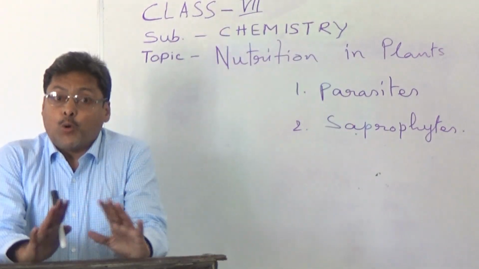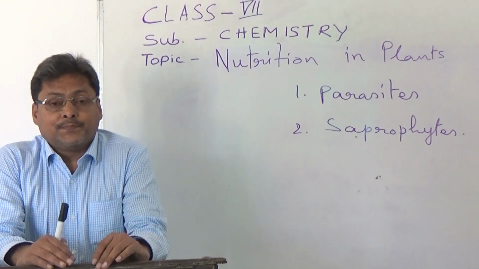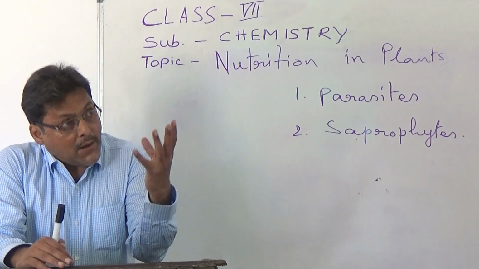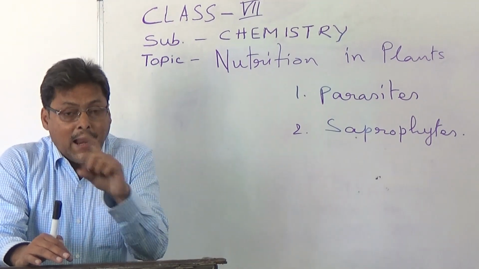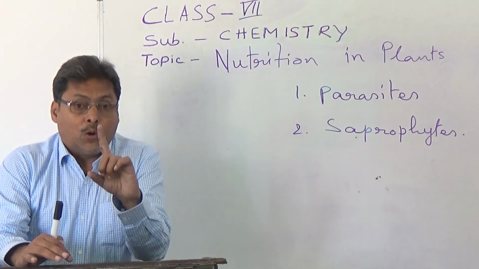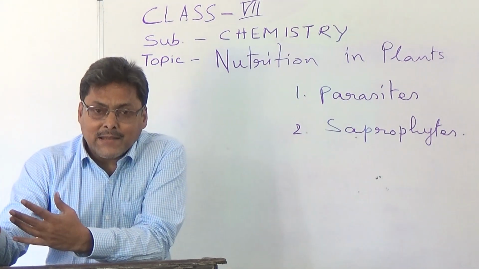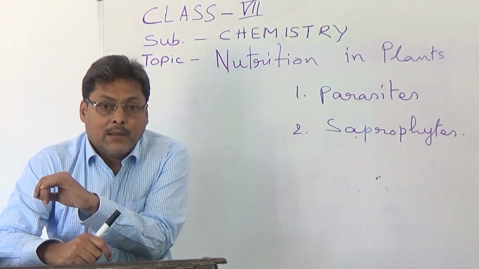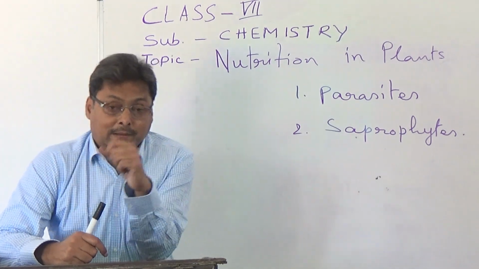The plants which do not have the green pigment, chlorophyll, that is very vital for food production and traps the sunlight energy, solar energy. How do these plants take nutrition? They take nutrition from the other plants.